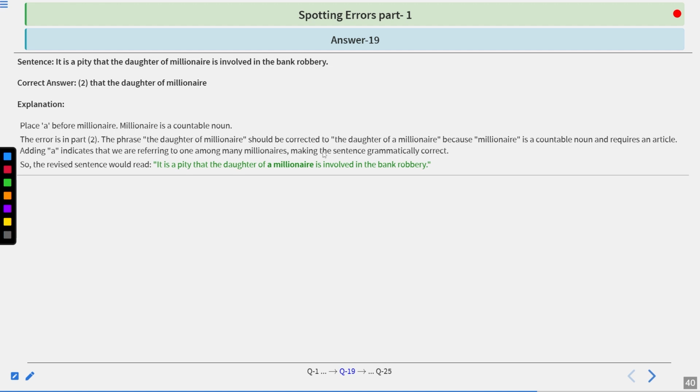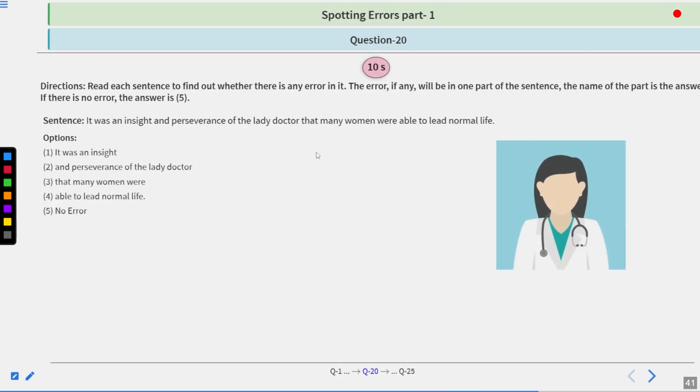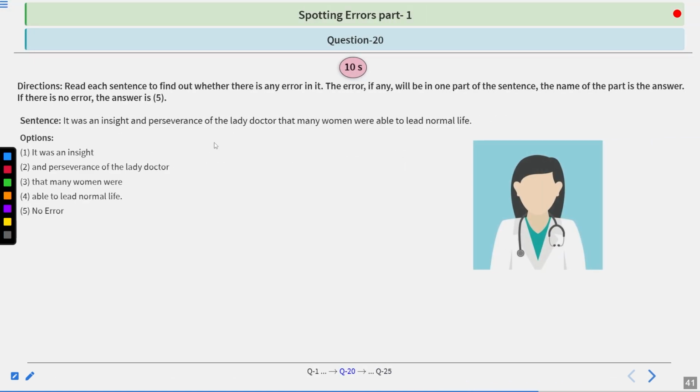So the revised sentence would read, It is a pity that the daughter of a millionaire is involved in the bank robbery. Let's look at the next sentence. The sentence is, it was an insight and perseverance of the lady doctor that many women were able to lead normal life. And options are given below. You have to answer in 10 seconds.